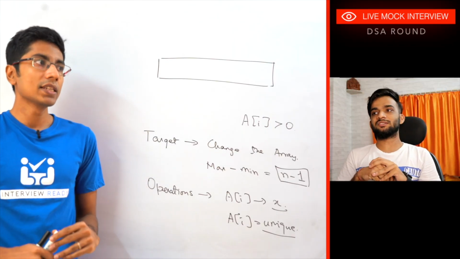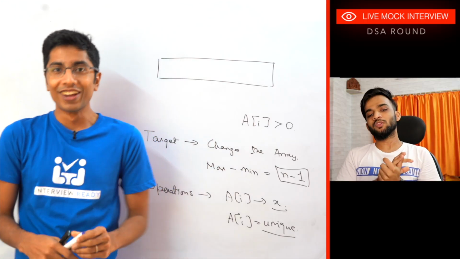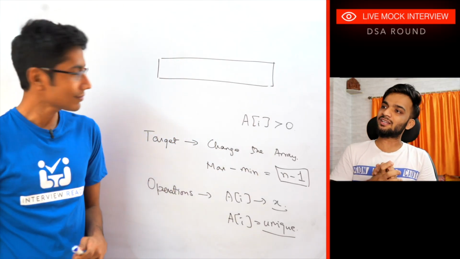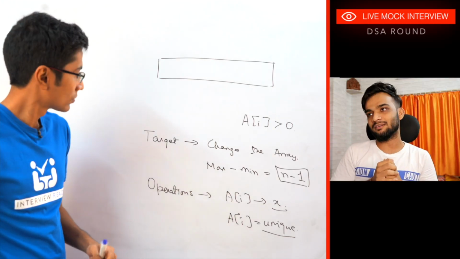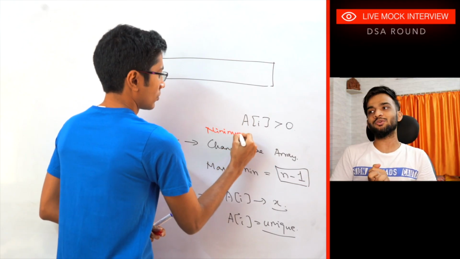Is there something like the minimum number of changes needed? Yes. The question states you have to figure out the minimum number of operations such that these conditions are met. Like you can make changes, but I'm wanting the minimum that you require.